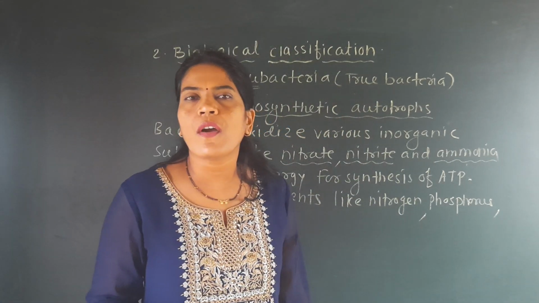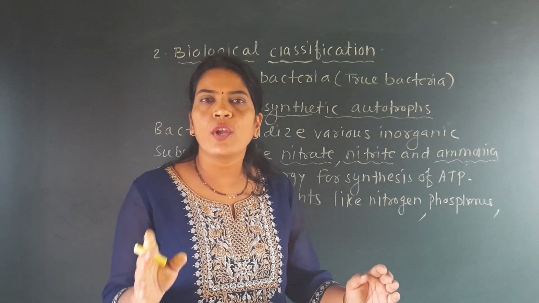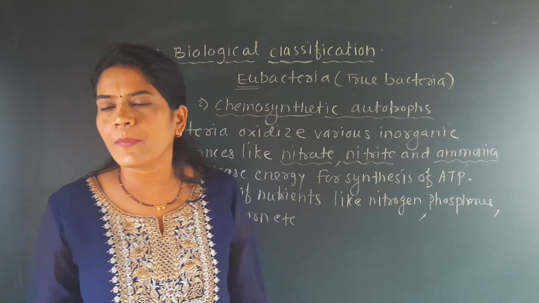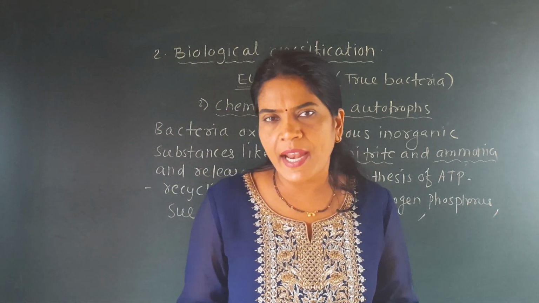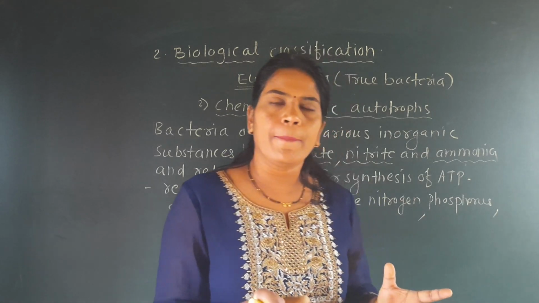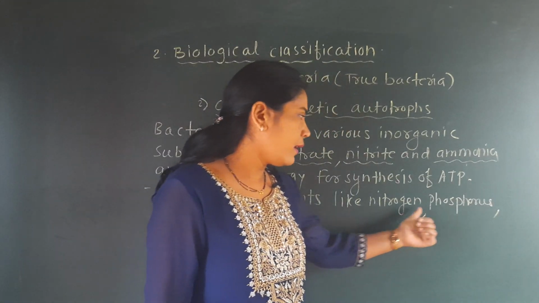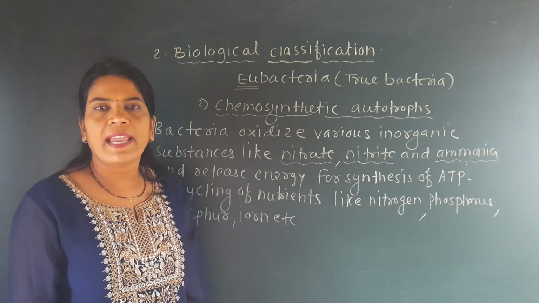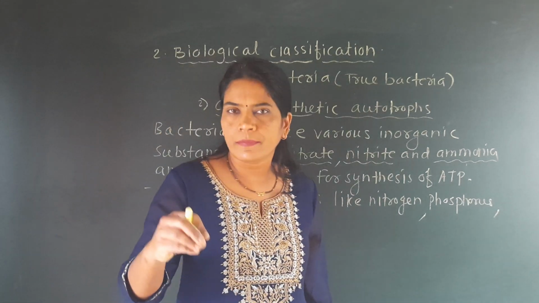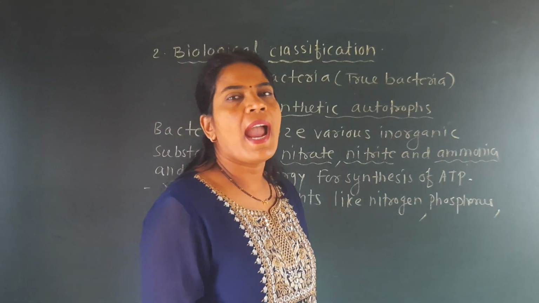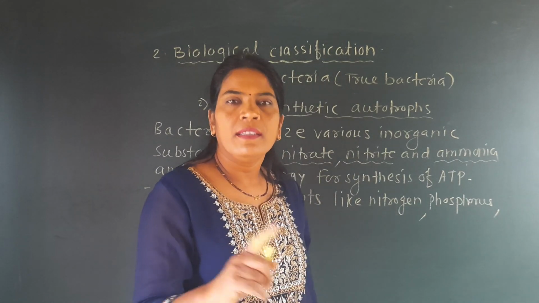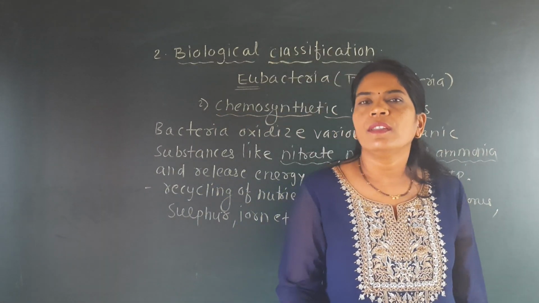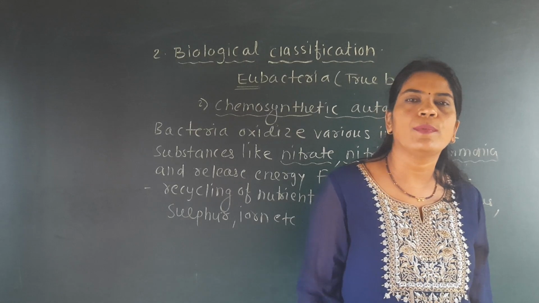And how does this recycling occur? Because as you know, the body of every living organism is made up of nitrogen, phosphorus, iron, sulfur. When that living body becomes dead, these components from the dead body mix into the soil, and from the soil they again enter into the plant which is germinated in that soil. Again from the dead body it goes to the soil, and from the soil that nutrient again goes into the plant body. That is called the recycling of the nutrients.